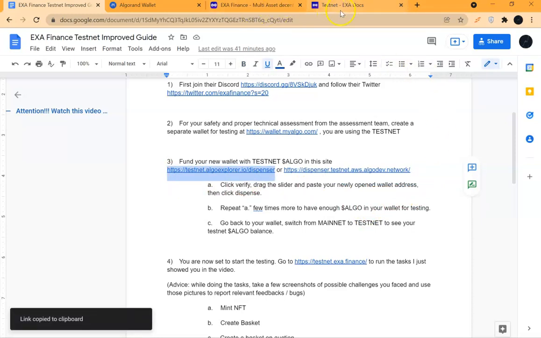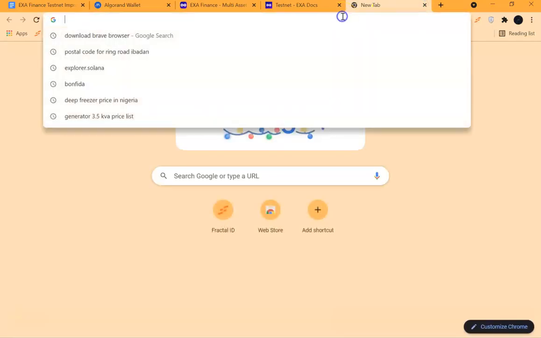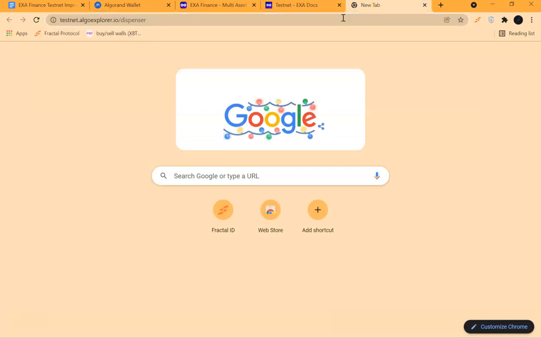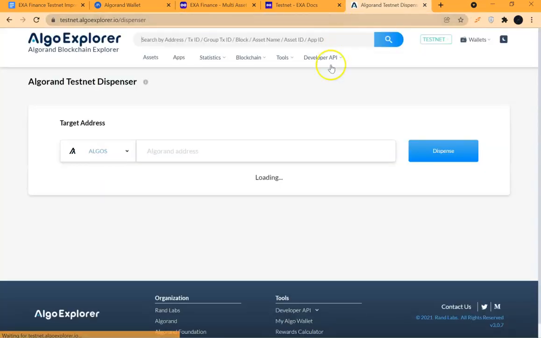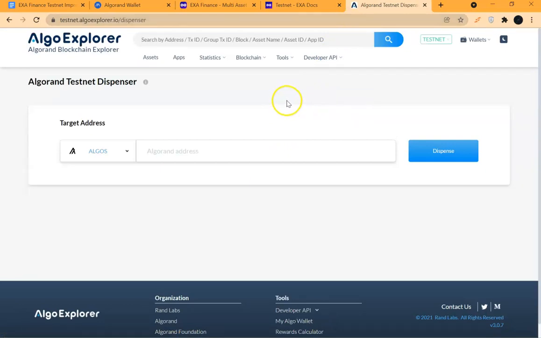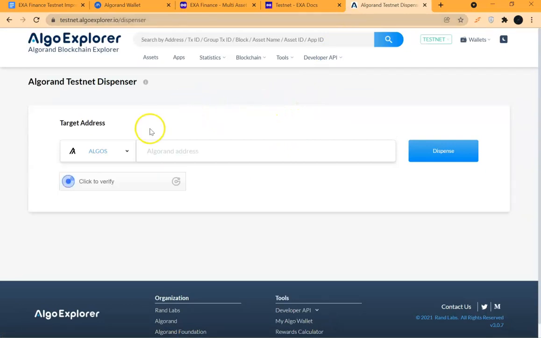Copy link. Remember you have copied the address, and you have copied the dispenser's link. Come to this dispenser, then first verify.